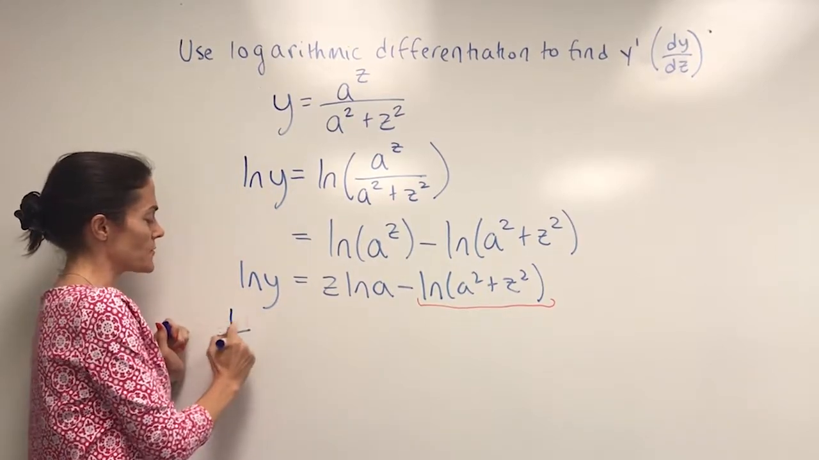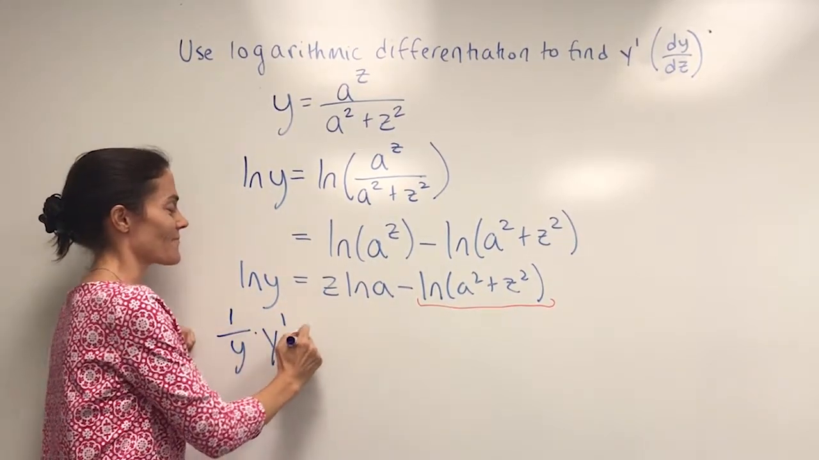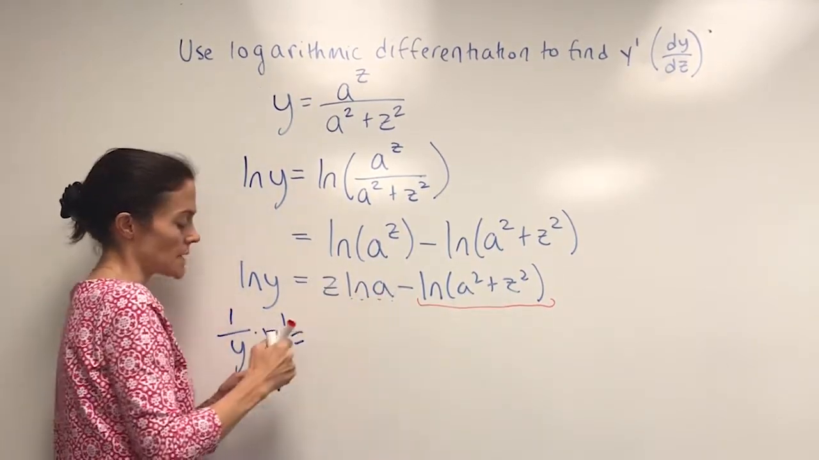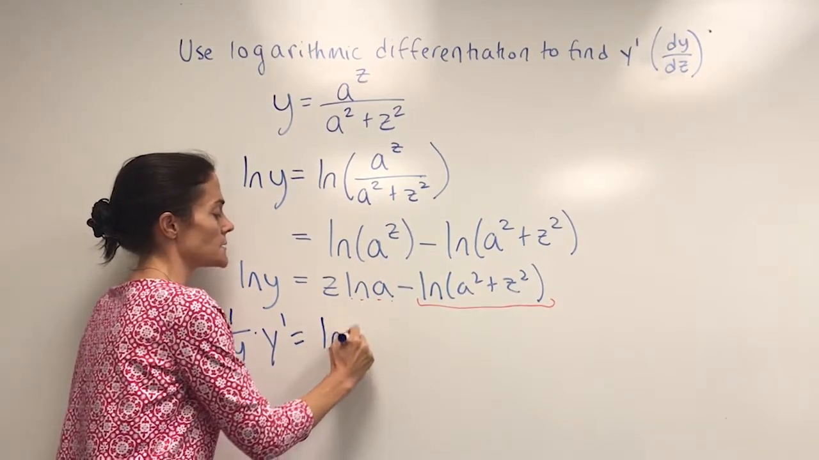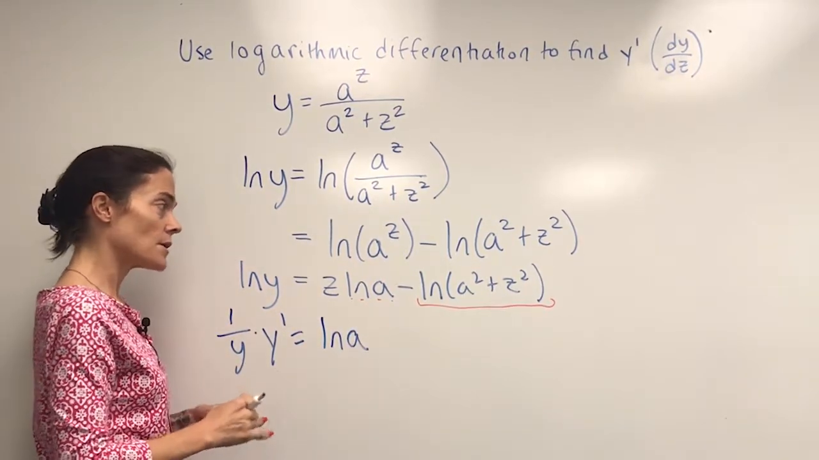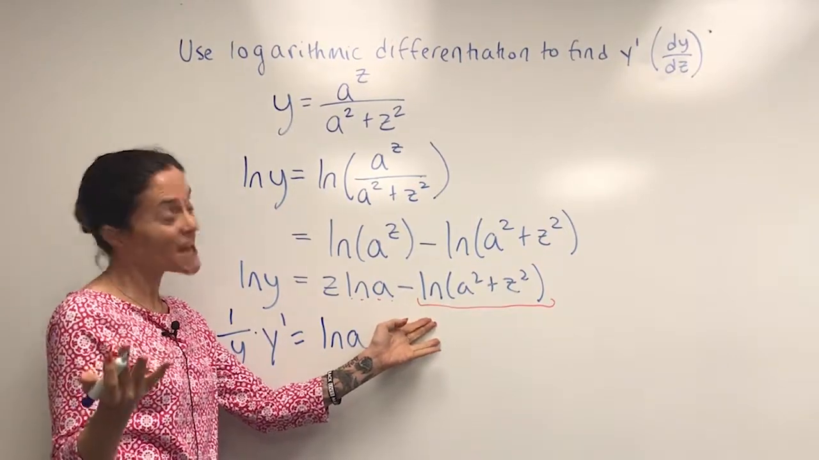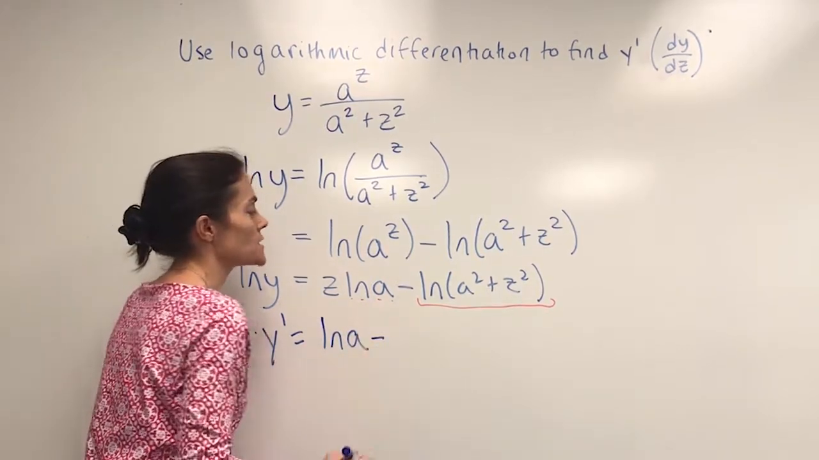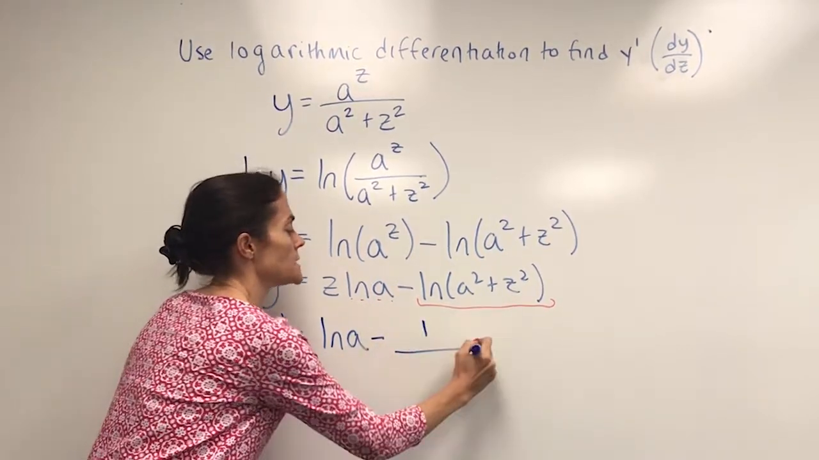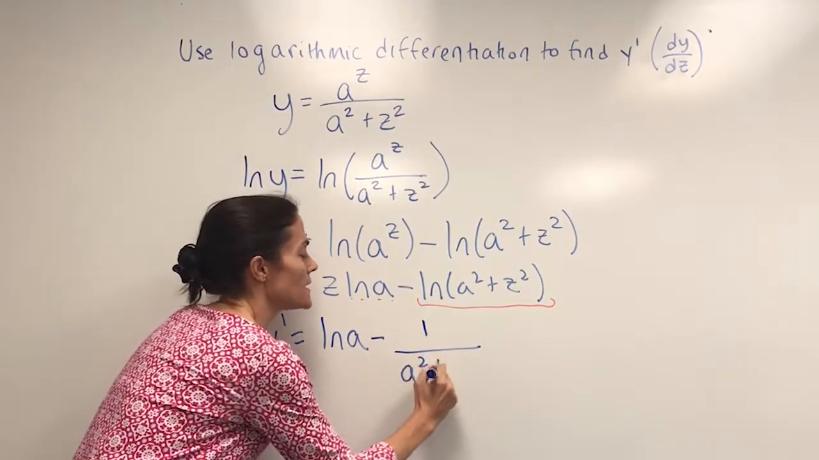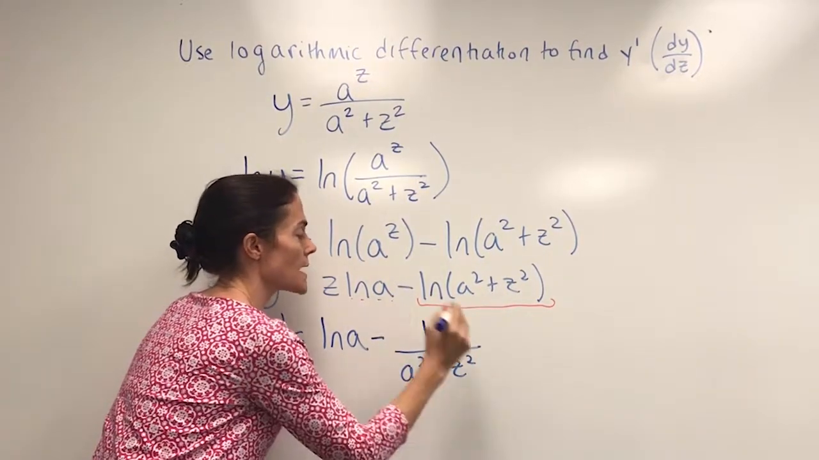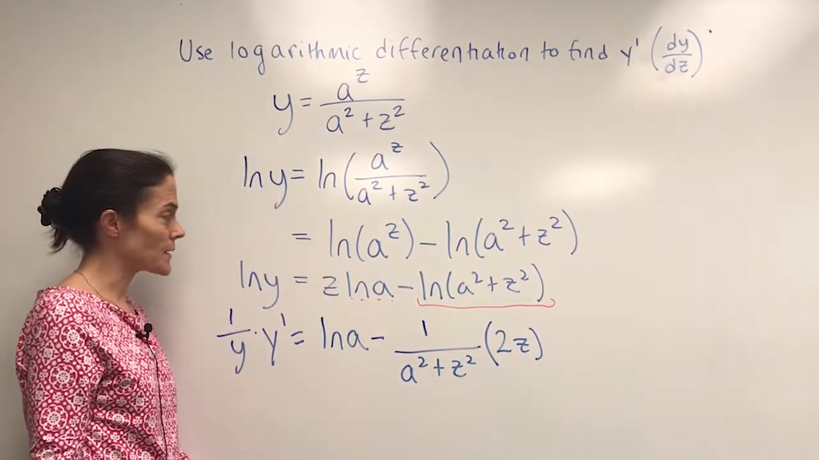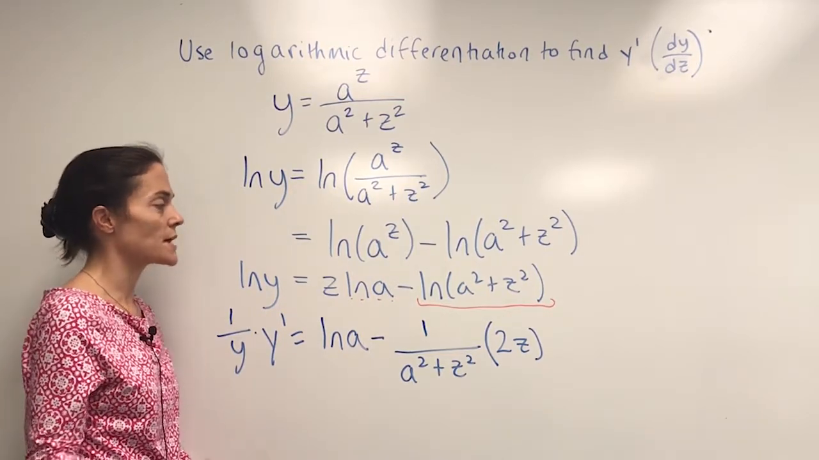Okay, so now we differentiate. And this is a constant, right? Here's a constant times z. So the derivative is just the constant. And then here, this is going to be a chain rule, where my inside function is a squared plus z squared. The outside function is natural log, so the derivative, we take 1 over evaluated at the inside, and then times the derivative of the inside function. And we are differentiating with respect to z.